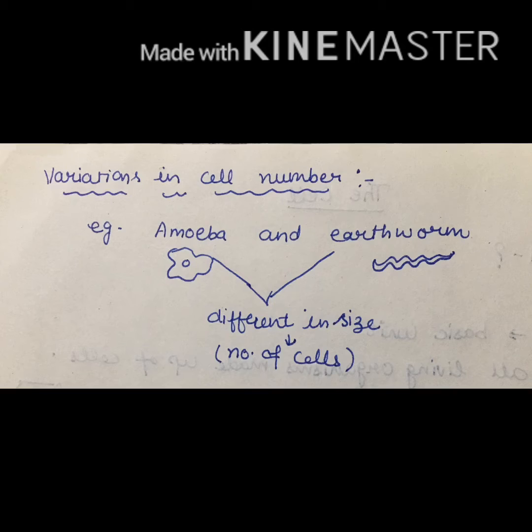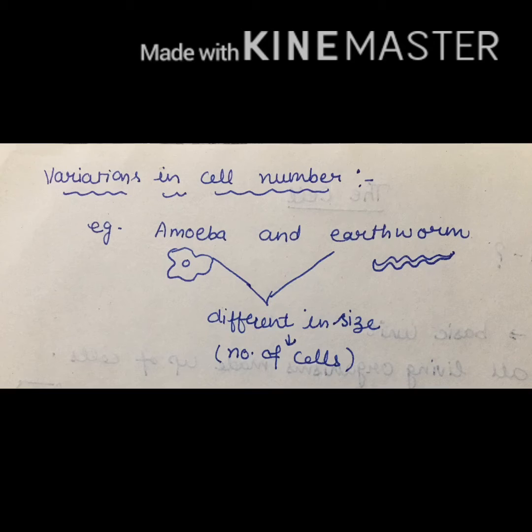Okay, now we will study the variations in cells due to cell number, due to cell shape, and many more. First of all, we learn about the variations in cell number.